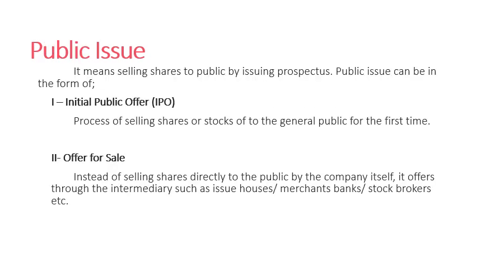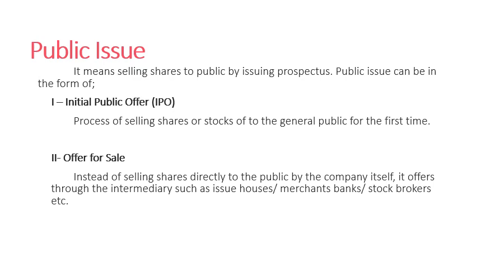And the next is public issue, which is the most important one for us. We have to deal more with this public issue, which means selling shares to the public by issuing a prospectus. The public issue can be in two forms: initial public offer or offer for sale.